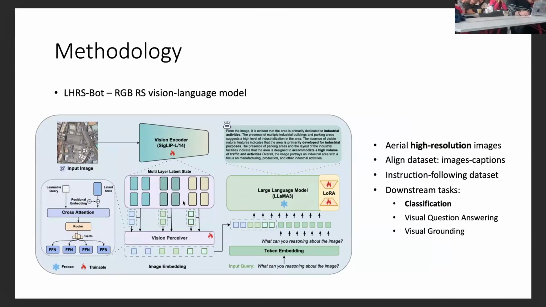Yes, so I'm using the model that is called LHRS bot. For the vision encoder, they used the SigLIP architecture. And then they invented their own vision perceiver architecture, which takes output from multiple layers and fuses that. And then for the LLM, it was Llama 3.